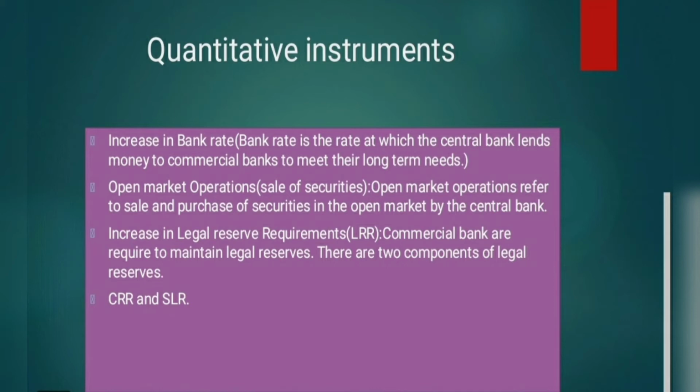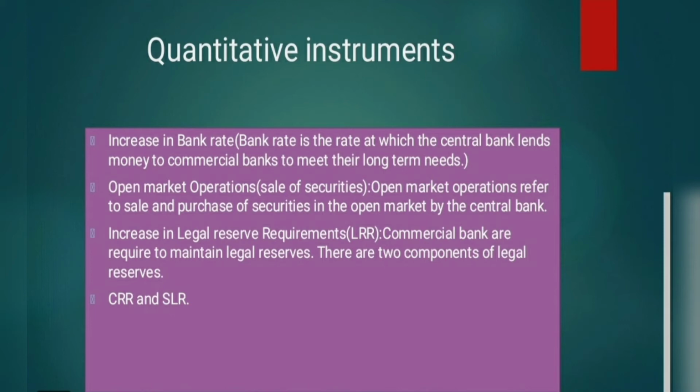Next one is increase in LRR, that is legal reserve requirement. Commercial banks are required to maintain legal reserves. An increase in such reserves is a direct method to reduce the availability of credit. There are two components of legal reserves: one is CRR and the other is SLR.